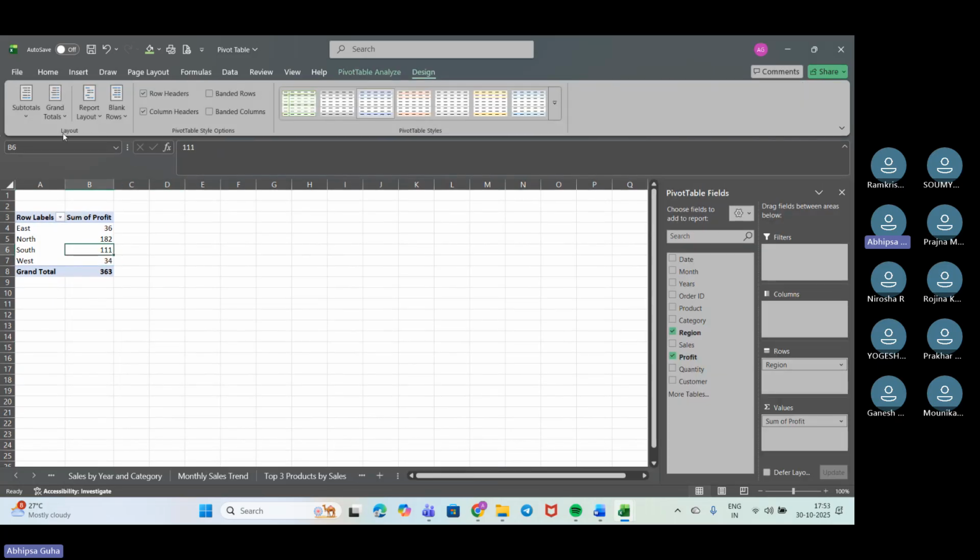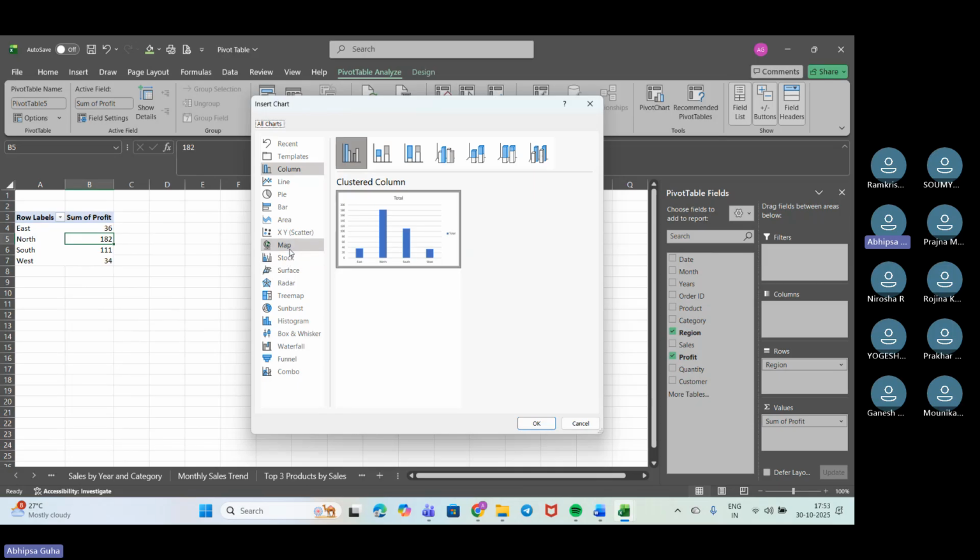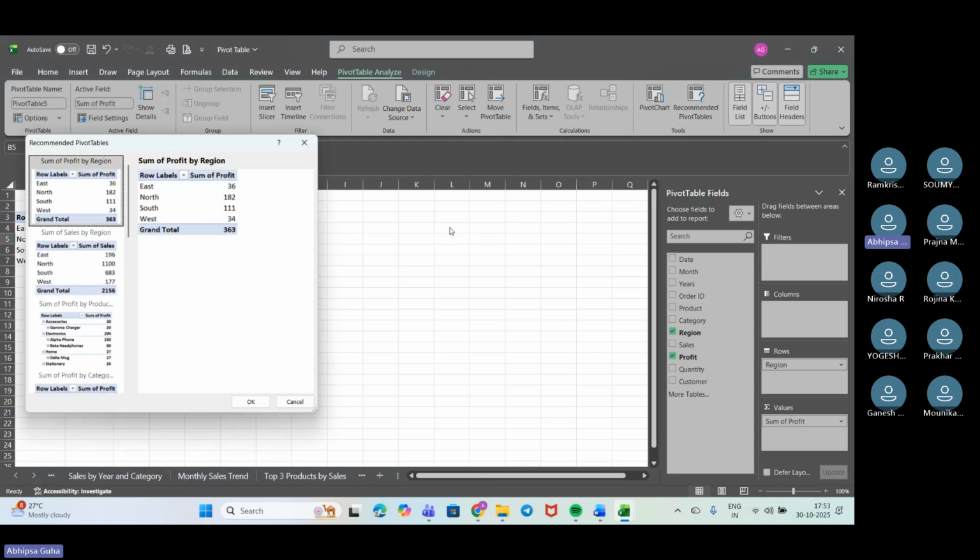So we will keep it like that. Again, we'll go here and remove the grand total. Now we'll select any of the pivot charts up here. If needed, I can create this pie chart, but we have already created a pie chart before, so let's create another. Let's go to recommended pivot charts.